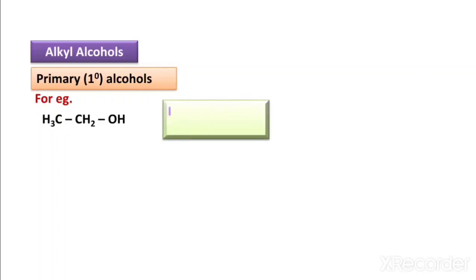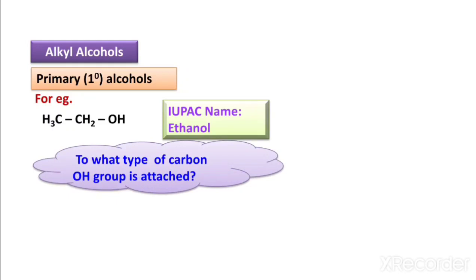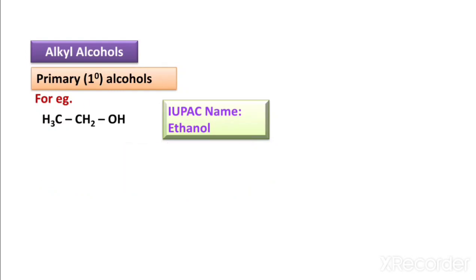Number first, in alkyl alcohol, first the primary alcohol. For example, here CH3CH2OH, and its IUPAC name is ethanol. The question is, to what type of carbon is the hydroxyl group attached? The answer is that it is a primary carbon. That means this hydroxyl group is attached to a primary carbon atom.